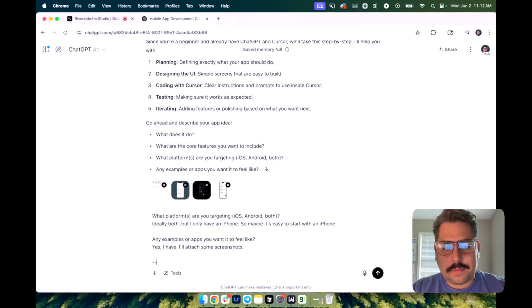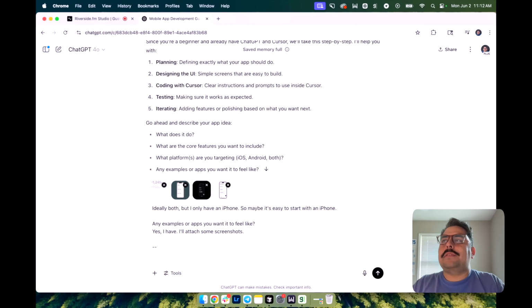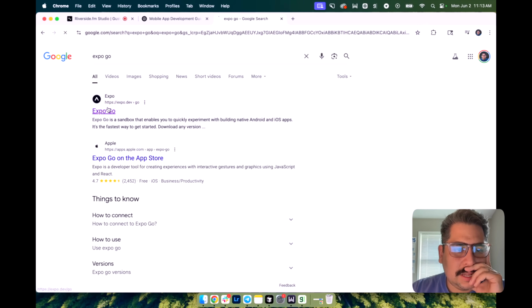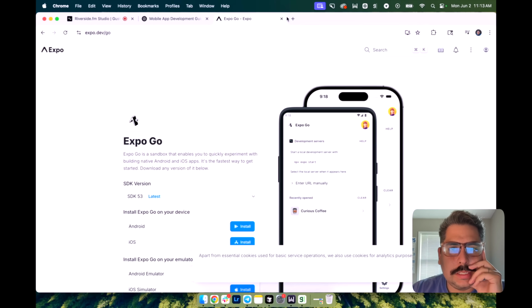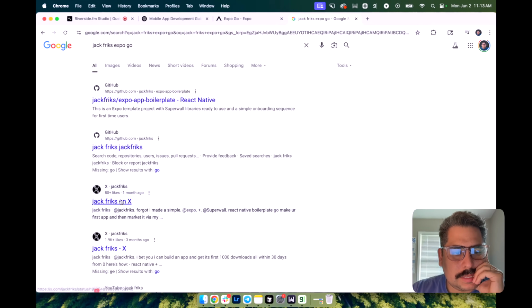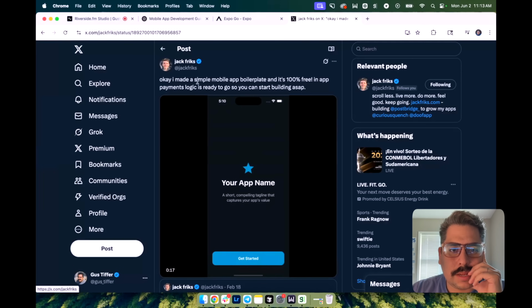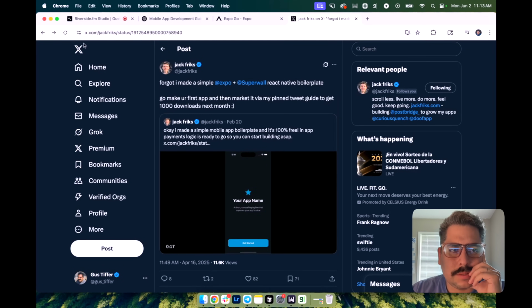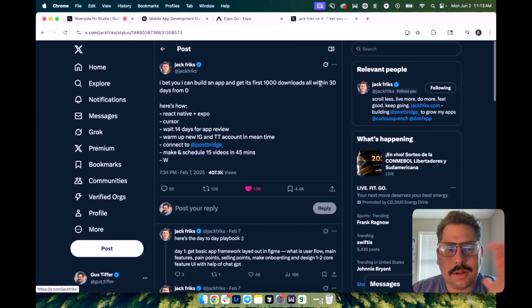The last thing I just want to remind it is, let me remind it of a few things. Like I'm obviously building with ChatGPT, building with Cursor. And the only other thing that I do know is you can test apps with Expo, this app called Expo Go. In case you don't know what that is, I think I saw a guy named Jack Friks, shout out Jack Friks, tweet something about this. Simple app, whatever. And he said something about how he built it with Expo. So here's how: React Native, Expo Go, and so on. This is probably the tweet I saw.